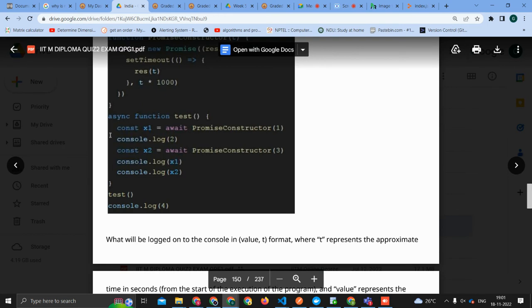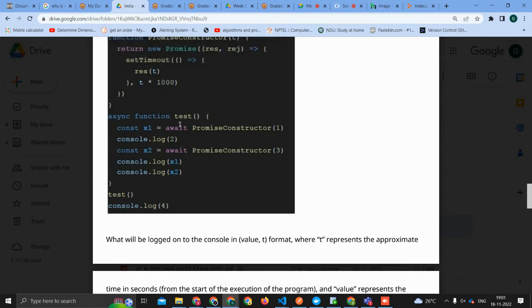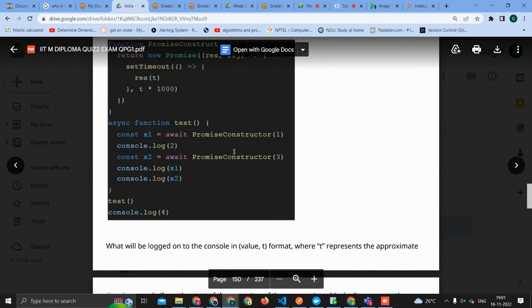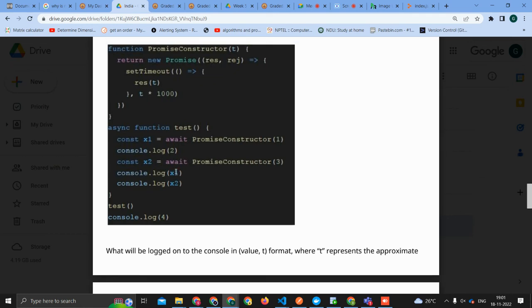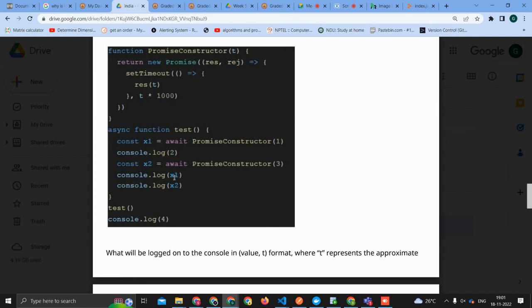I think an await before console here also will not make any difference, because we've already finished the await on the promise constructor. So it is correct. It is already resolved. Where from will 1 comma 4 come? See, what is in the answer, there is 1 comma 4.